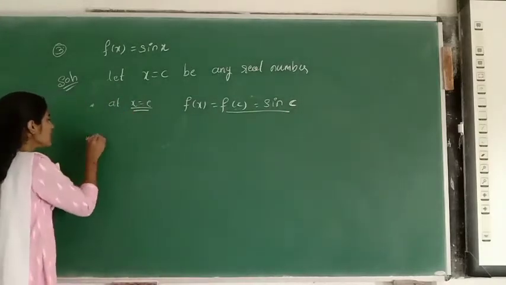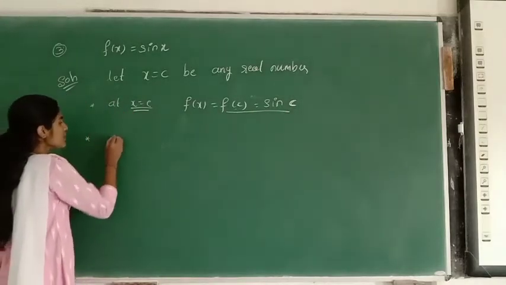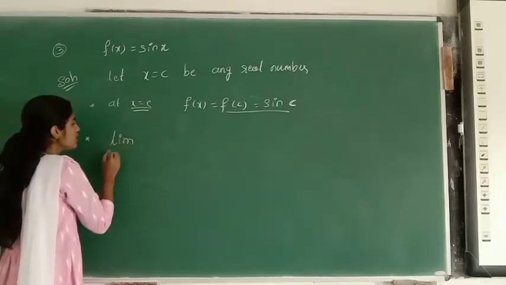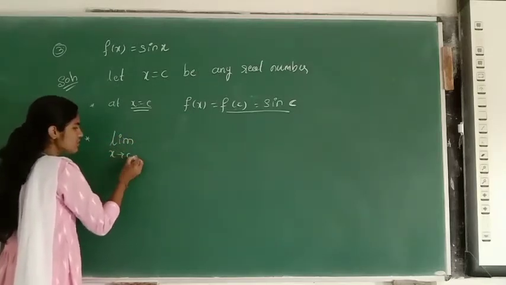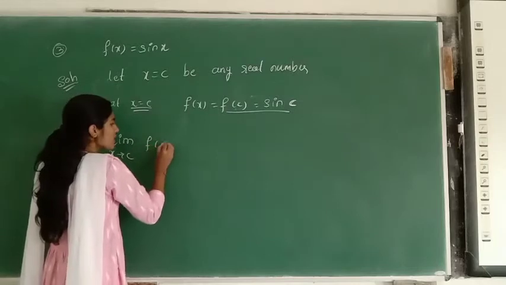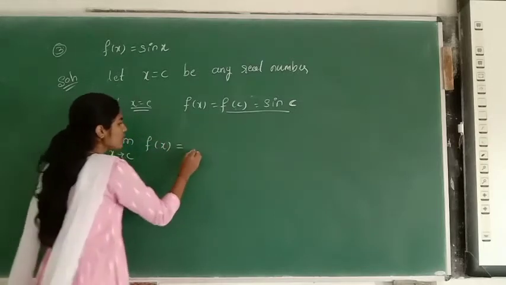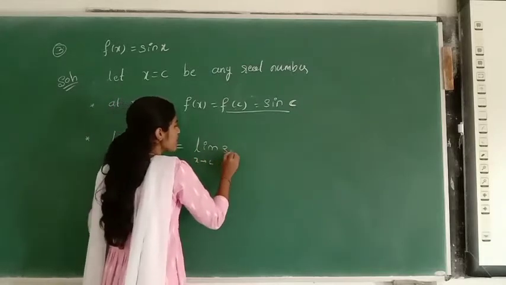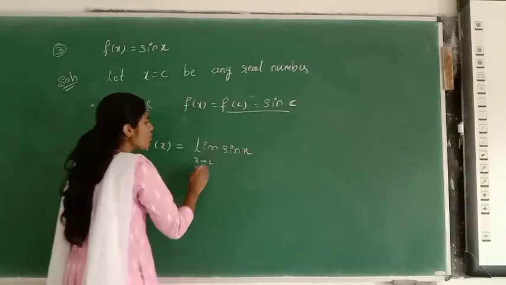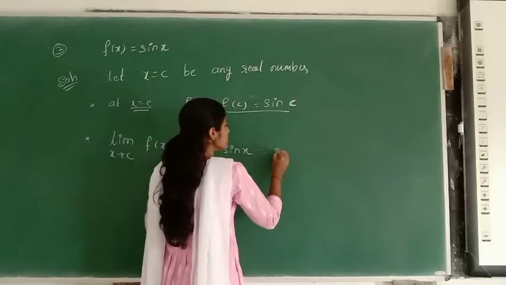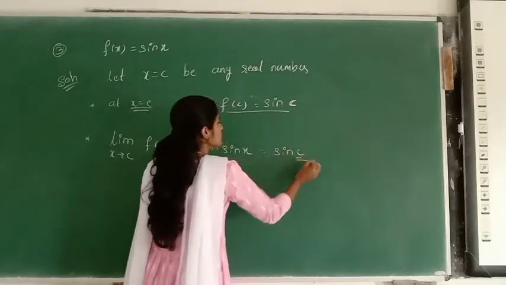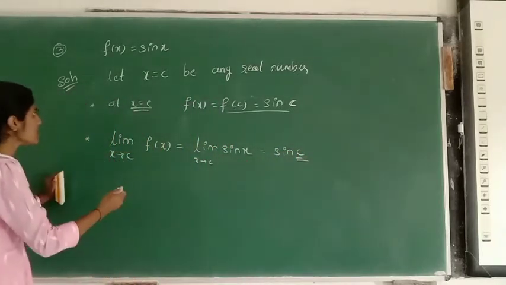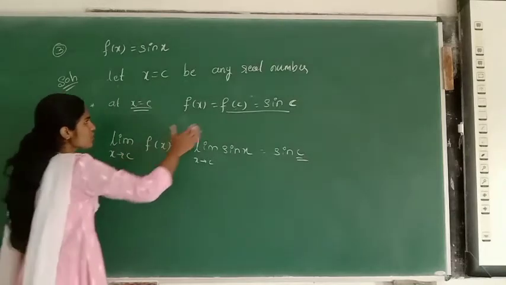Now come to the limit of the function. What is the limit of the function? The limit as x tends to c of f of x is the limit as x tends to c of sin x. So what does it become? It becomes sin c. So the limit of the function is equal to the value of the function.